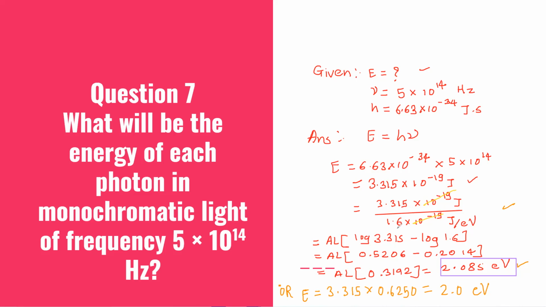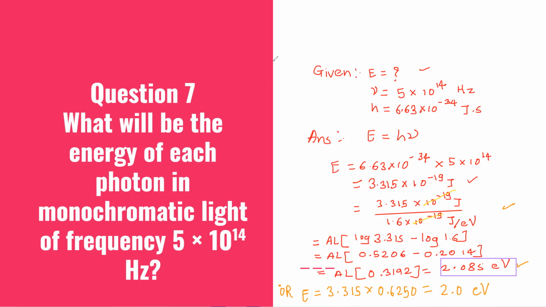We just find the reciprocal of 1.6 using the reciprocal table, and the reciprocal of 1.6 is 0.6250. That will be directly multiplied with 3.315, and again we'll get the answer around 2.0. So any one method you can follow to get the final answer.